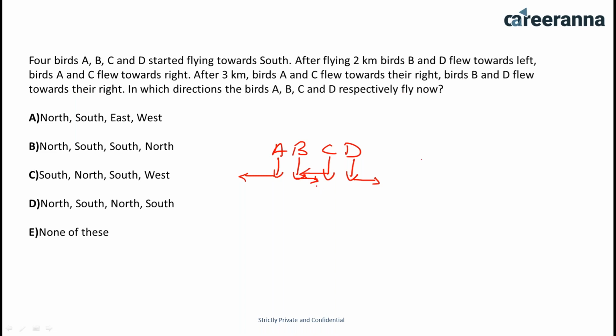Okay, so now you don't have to worry about the distance. You just have to find out the direction in which they are finally moving. So after 3 kilometers, birds A and C flew towards their right, and birds B and D flew towards their right. That means all the birds are moving toward their right. A is moving in this direction, C is moving in this, B is moving in this, and D is moving in this direction. So this is south, this is south, this is north, and this is north.